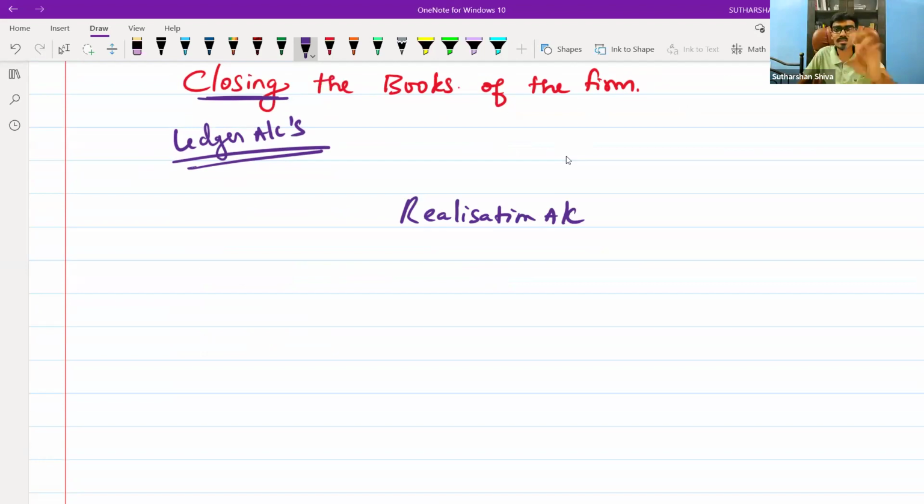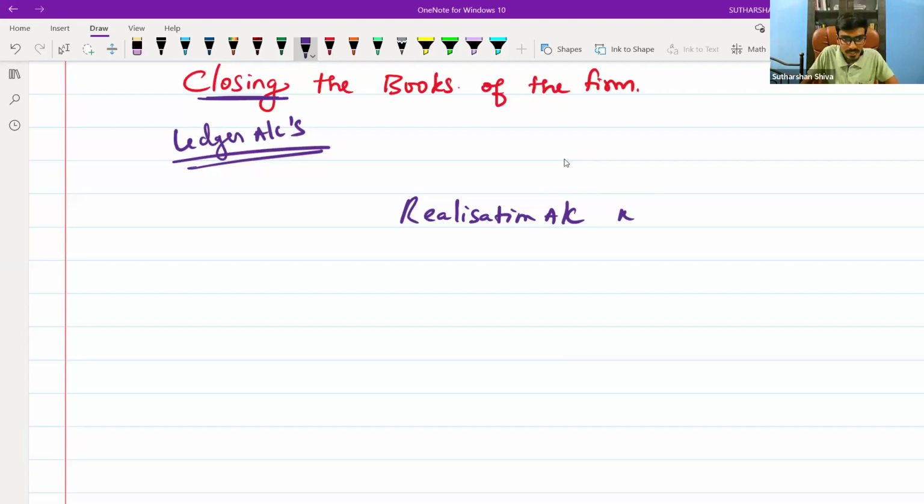Why is it the realization account? Why not some other account? Why should I prepare a realization account? It means realize the value, sir. To realize the value, right? Is it necessary to open a realization account? Is it mandatory to open a realization account in a practical scenario? Just take away your exam-oriented view and come to a practical scenario. Is it necessary to prepare a realization account? The answer to the question is: not necessary. Is it not necessary? I will tell you.